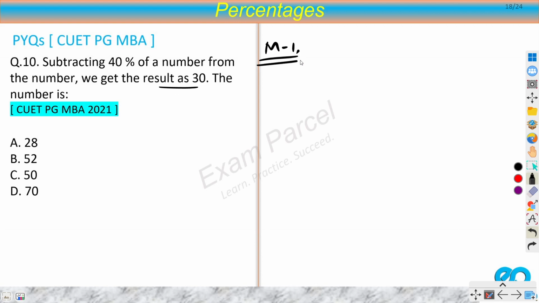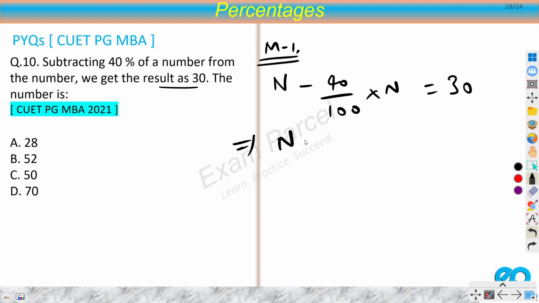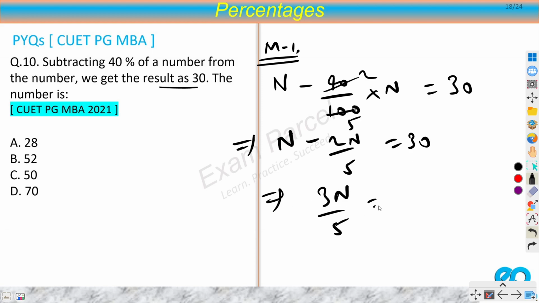So what people will do is, you don't have to do this, but let's say that number is n. So I will subtract 40% of a number from the same number. So n minus 40 by 100 into n, and I will get my result as 30. So n minus 2n by 5 equal to 30. From here I will get 3n by 5 equal to 30. So 10. Therefore n would be equal to 50. So my number is 50.